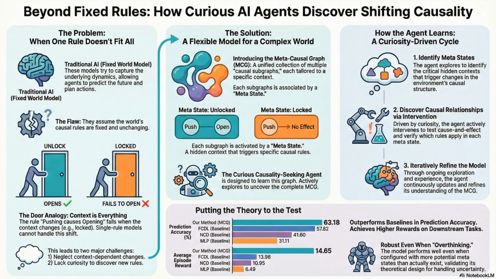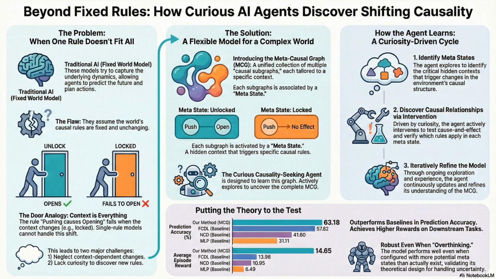That makes sense. But what about complexity? The AI has to guess how many hidden states there are, right? It does, and that brings up overparameterization. It's a big fear in AI. What if there are only 2 real states, but the AI assumes there are 10? I'd assume it makes a mess. It starts inventing imaginary rules for 8 states that don't exist. Do you think so? It's classic overfitting.